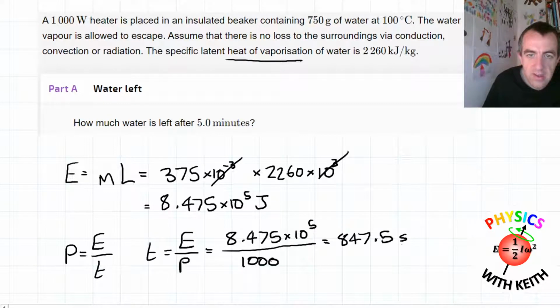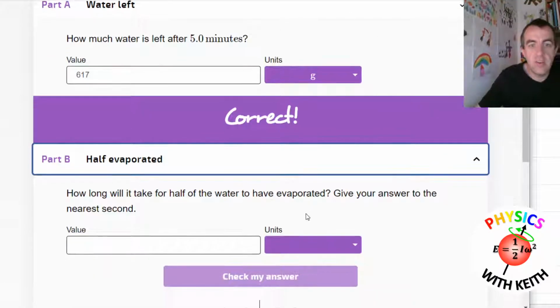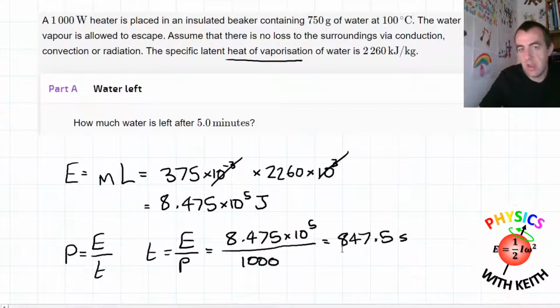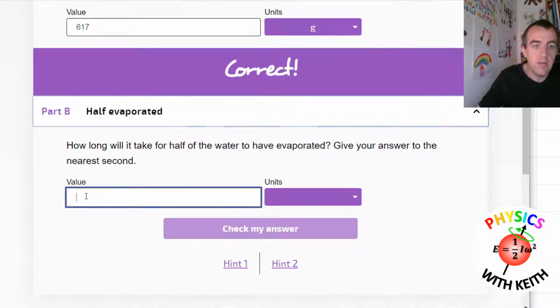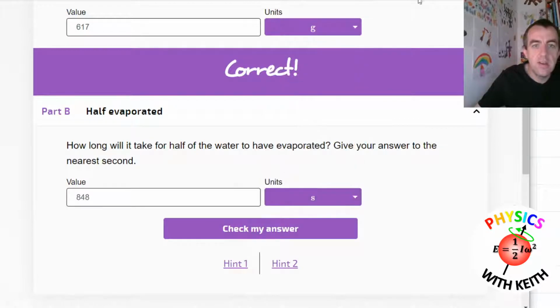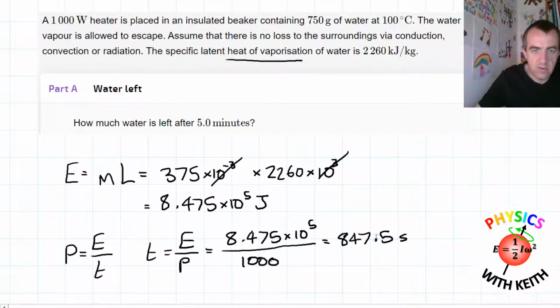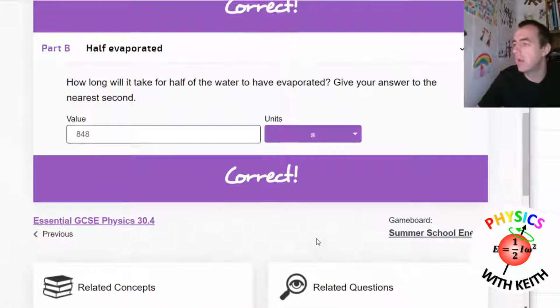That's going to equal 847.5 seconds. So if I take my thing here, it says give your answer to the nearest second. So that's going to be 848 to the nearest second. Really hope we've rounded this right. 848 nearest second, 848. Correct. And there it is, that's the end.